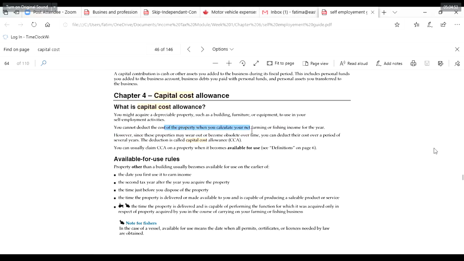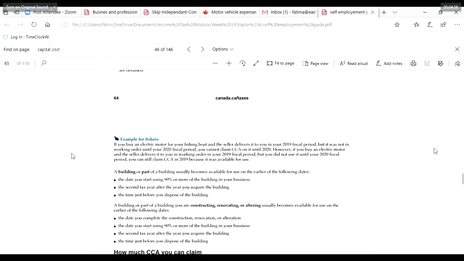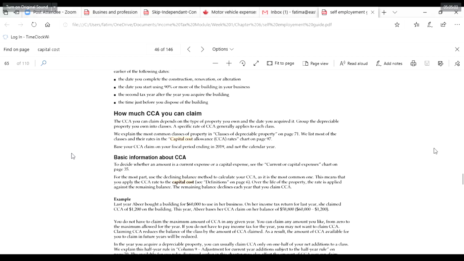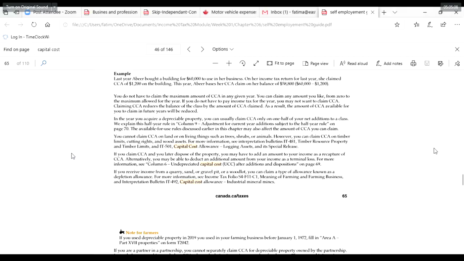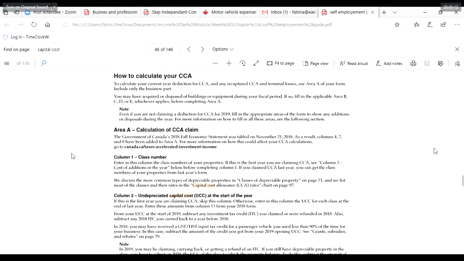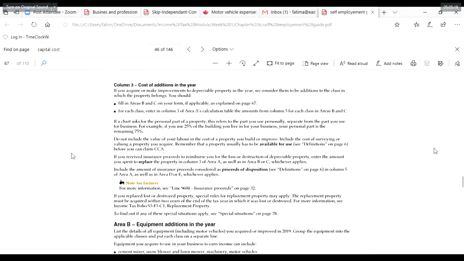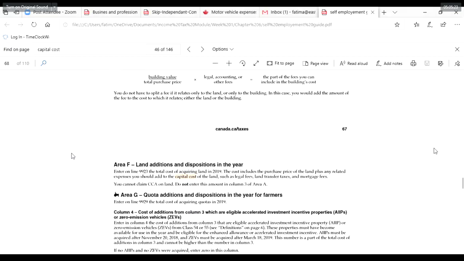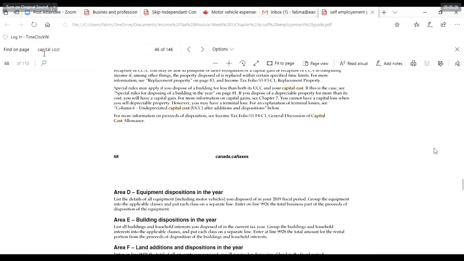of property when you calculate your income. This is farming and fishing as well, but you will have lots of other capital cost allowances. I want to see the separate classes and percentages, how much you can claim, basic information for people who can take some guidance from that. I'm just scrolling through the capital cost allowances so that you get an idea about it. If you add a building addition, how do you take that? It's too exhaustive. Every topic is too exhaustive, guys. Now let me see the classes, okay?